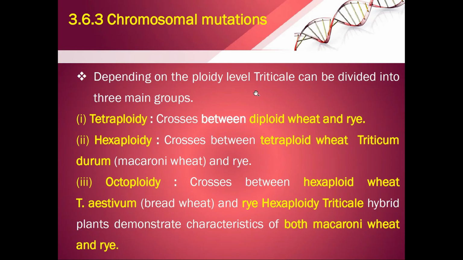Depending on the ploidy level, the triticale can be divided into 3 main groups. That is tetraploid, crosses between the diploid wheat and rye; hexaploid, crosses between the tetraploid wheat, that is macaroni wheat, with the rye; and octaploid, cross between the hexaploid wheat, that is Triticum aestivum, bread wheat, with the rye. The hexaploid triticale hybrid plants combine the high protein content of the wheat plant with the high content of the amino acid lysine of the rye plant together.